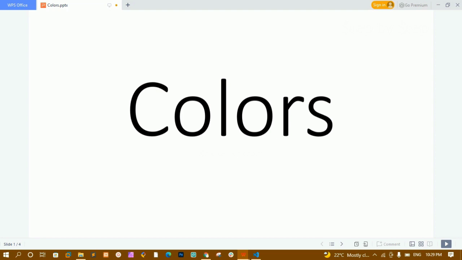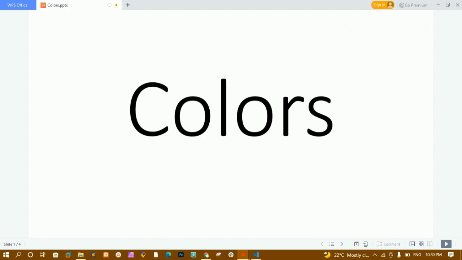We should be very grateful that we have eyes and we can see and differentiate the colors. Color also plays a very important role whenever we are creating a website. We should be very careful while choosing colors, because colors are very important whenever we are designing websites, posters, anything. So in this video we are going to learn about colors and how to give colors in CSS.